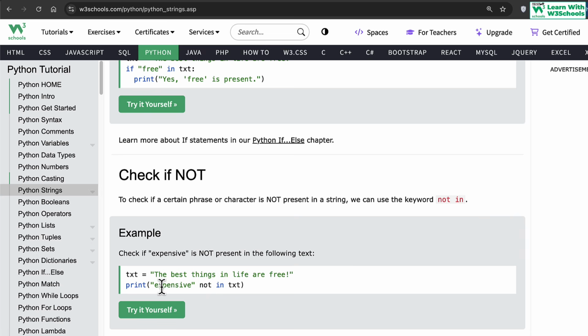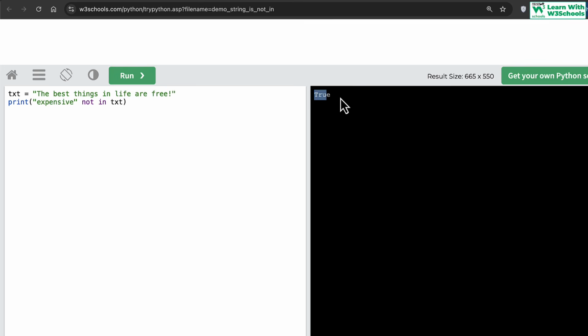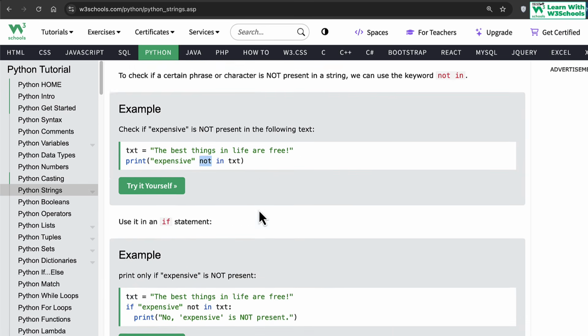So this means that we want to ensure that this word does not exist in this keyword. More like online comments, we can check for certain words, bad words, check for specific prompts, specific keywords within a given string, or ensure that a keyword does not exist in a string. So vice versa, the not keyword is used to ensure that this word does not exist in a string. Similarly, you can use this in if as well to ensure that this is existing or not.